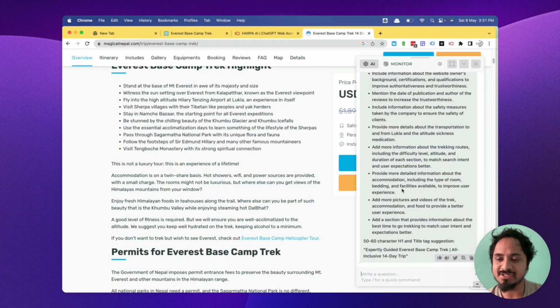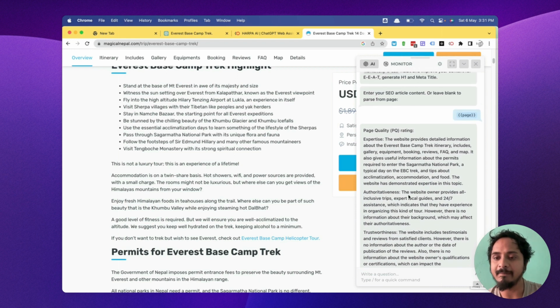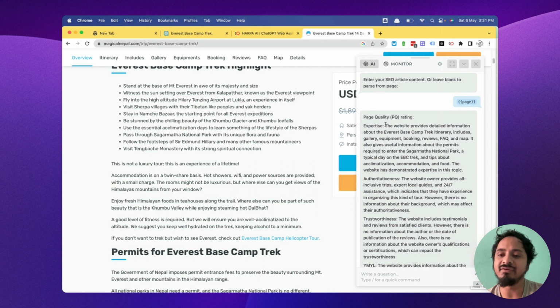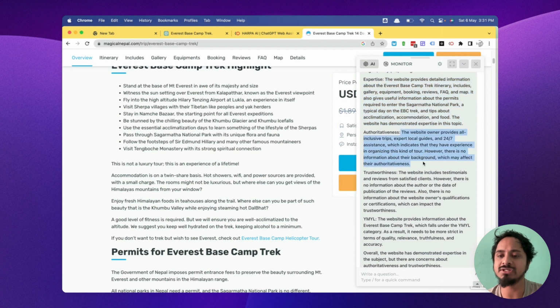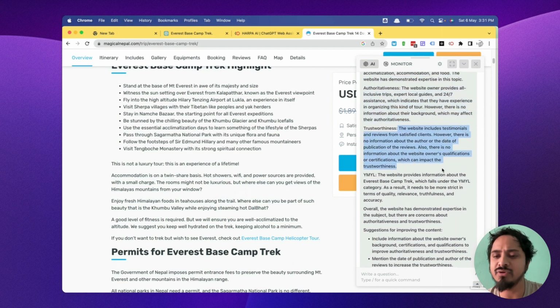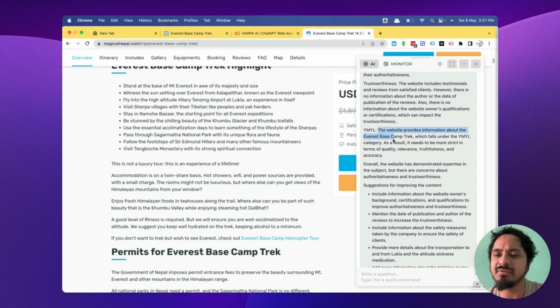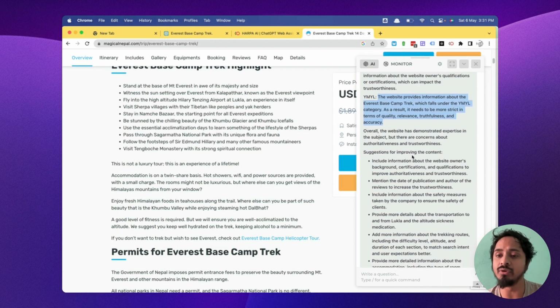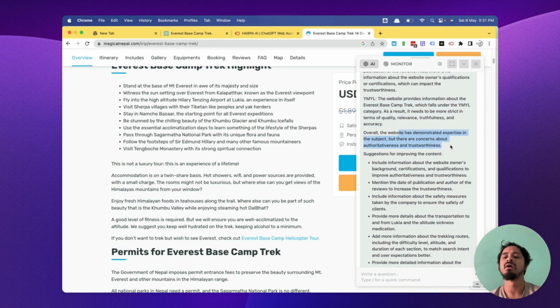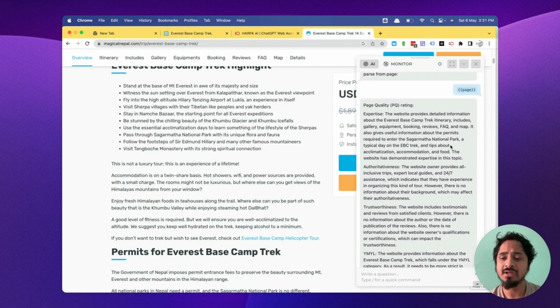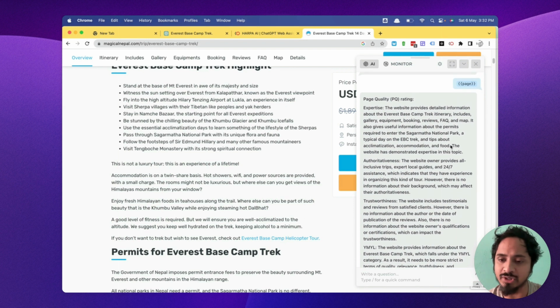H1 is also given to us as a strategy. We can simply copy and use that. Okay, here the website provides detailed information, Everest base camp, FAQ, map, all food information. The website provides inclusions. Okay, website includes testimonials. The website provides information about Everest base camp trek which falls under YMYL. As a result, it needs to be more strict in terms of quality, relevance, and truthfulness. Overall, the website has demonstrated expertise on the subject, but there are concerns about trustworthiness. Okay, so this is actually an EAT audit, guys, I would say.